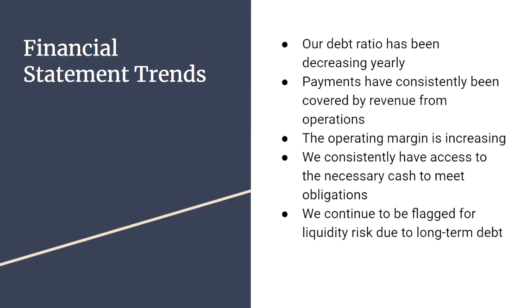With our financial analysis complete, there are a few trends in Canada Helps' finances worth bearing in mind moving forward. Thanks to our careful budgeting, our debt ratio has been decreasing year over year, and our yearly payments have been consistently covered by operating revenue, reducing the need to take on new debt. This decrease is aided by a recent increase in our operating margin, and the fact that we are regularly able to cover our costs with the cash we have on hand. However, Canada Helps has once again been flagged as a liquidity risk due to our long-term debt.